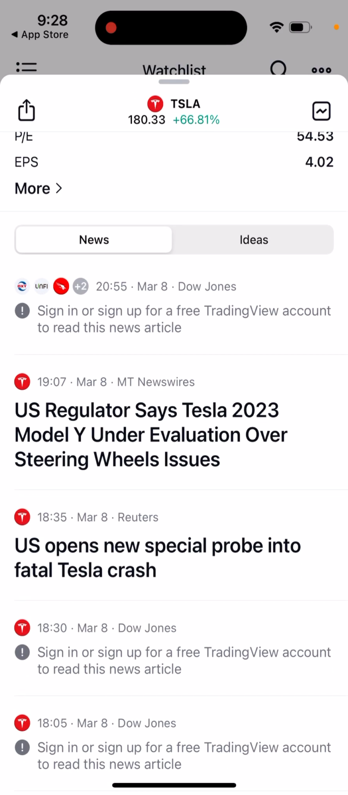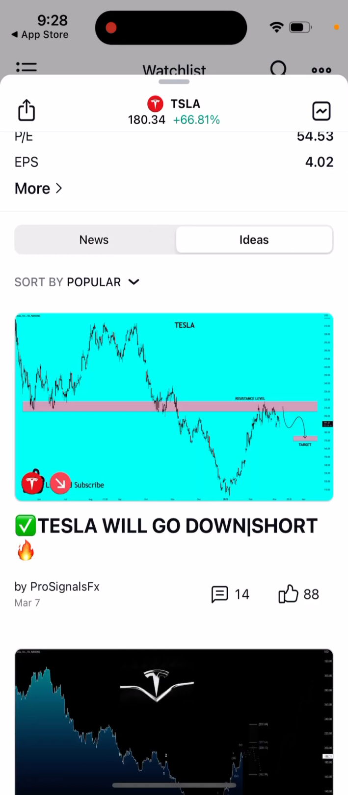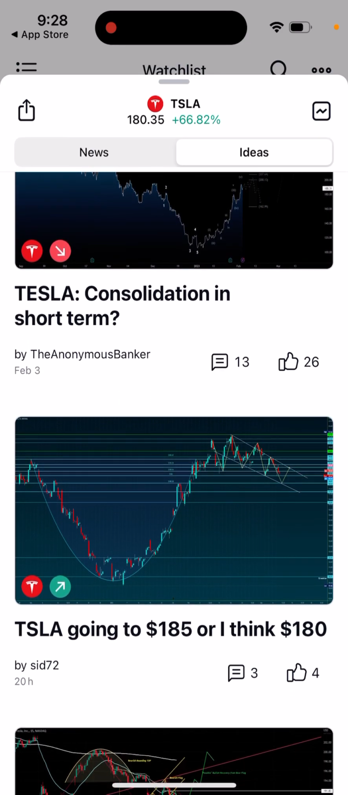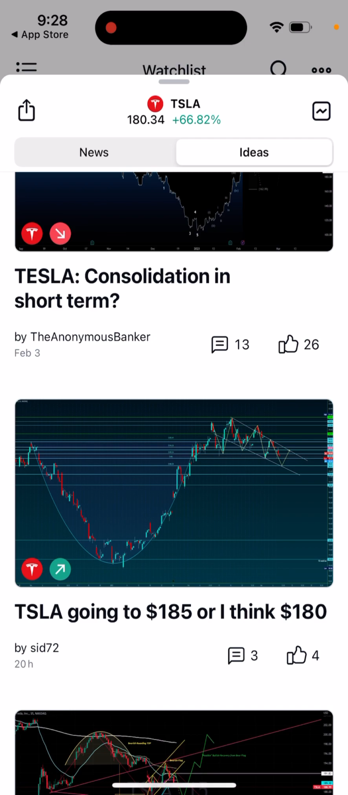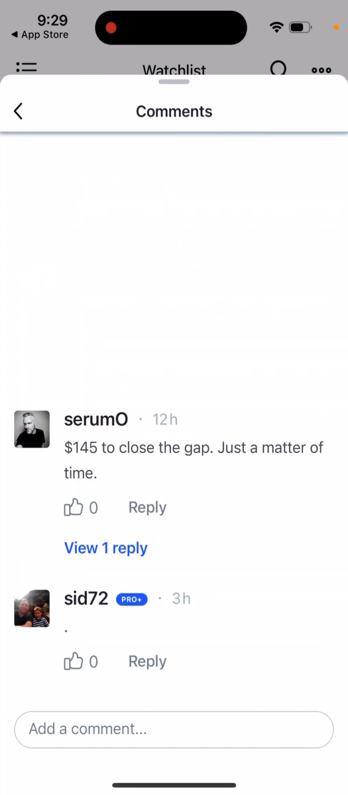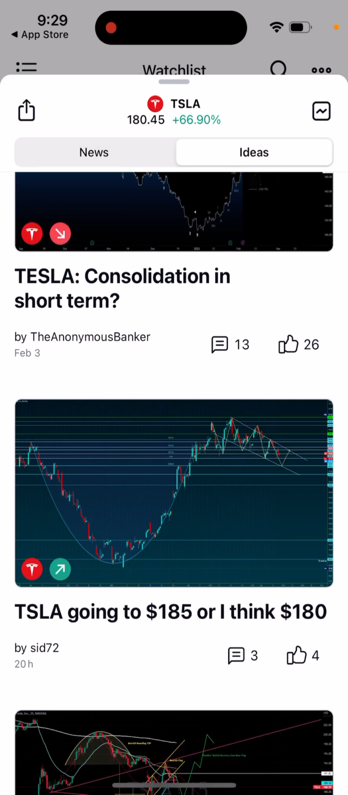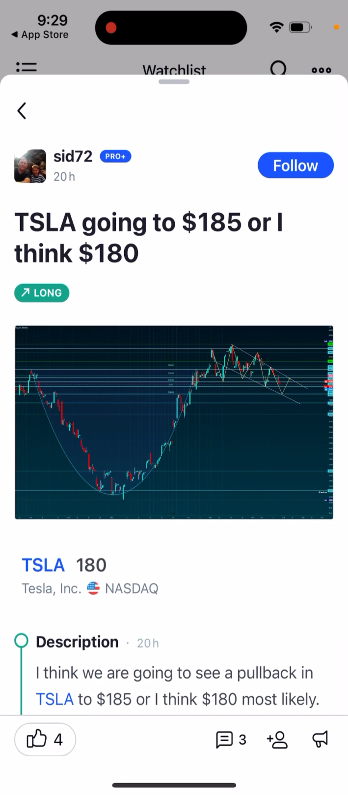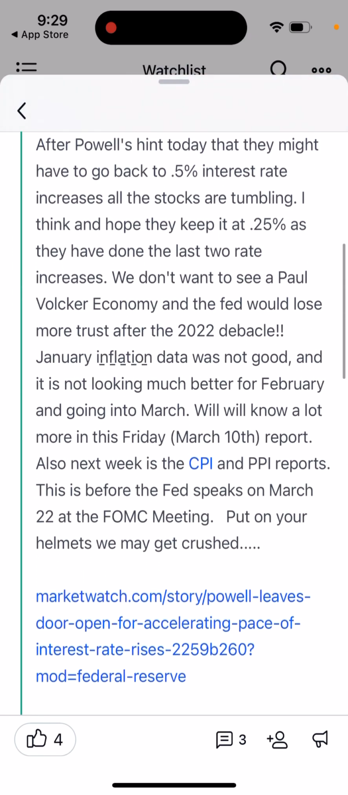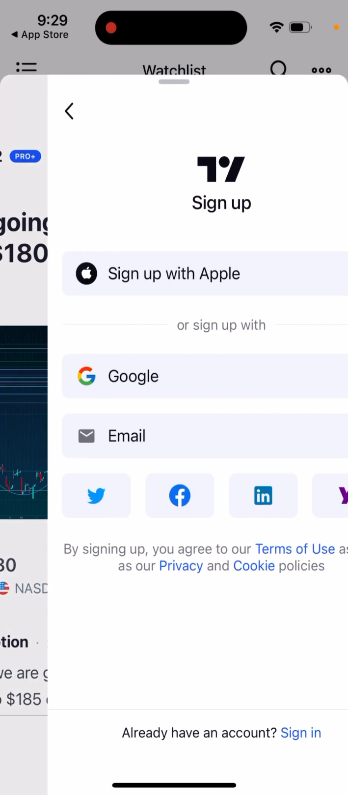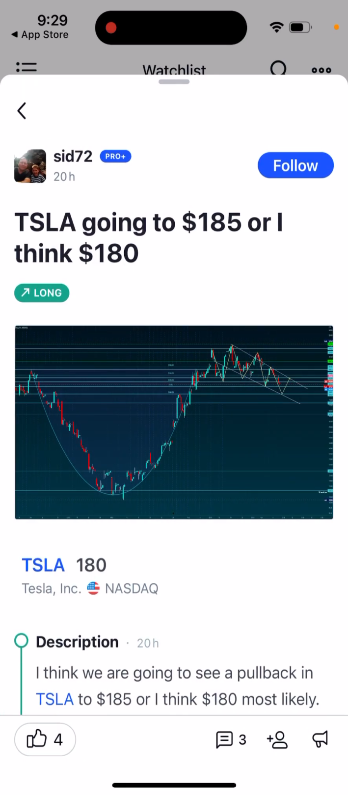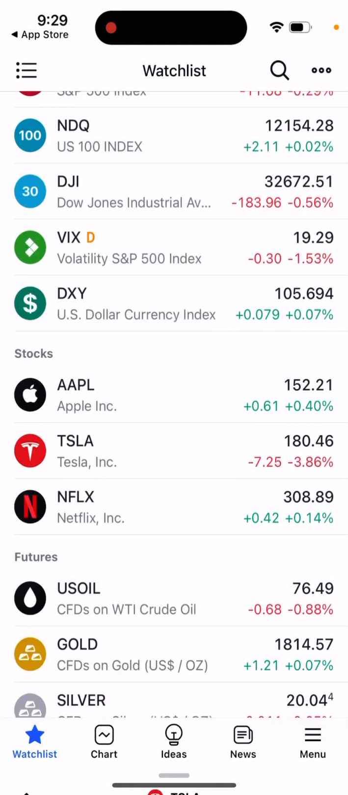You can see some news related, you can see some ideas, then you can discuss all of this with people. All of this is not like a professional advice, guys. I'm not a professional trader, but this is for you just to discover the app. Then you can just follow someone here, and to follow someone you just need to upgrade.